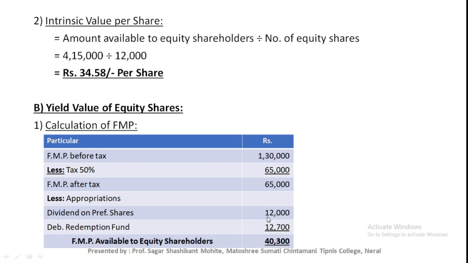So FMP available to equity shareholder is 40,300. 65,000 minus 12,000 minus 12,700 is equal to 40,300.